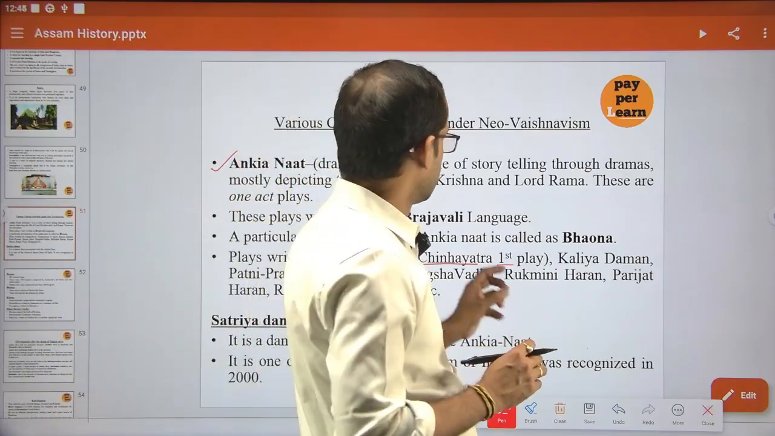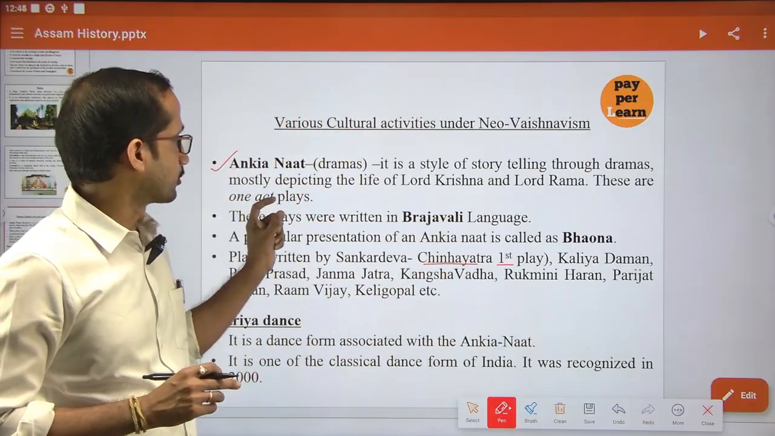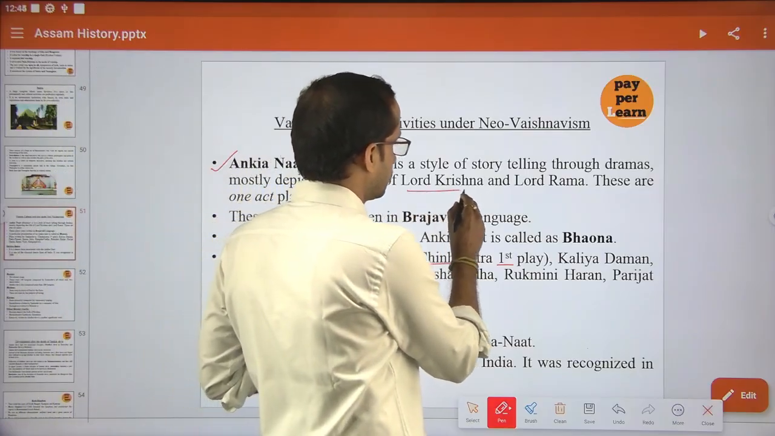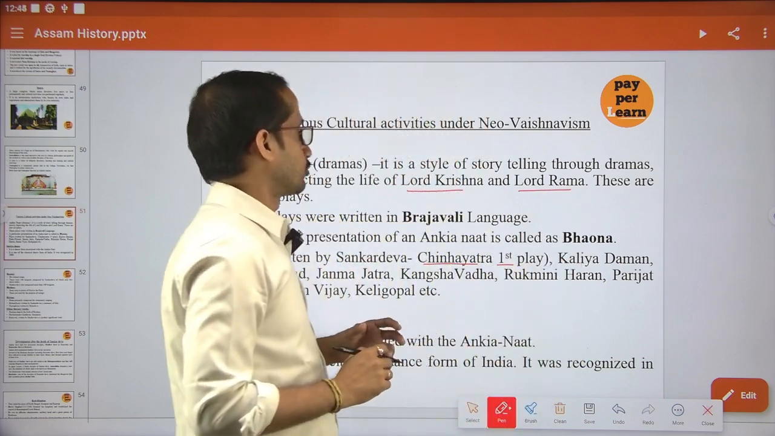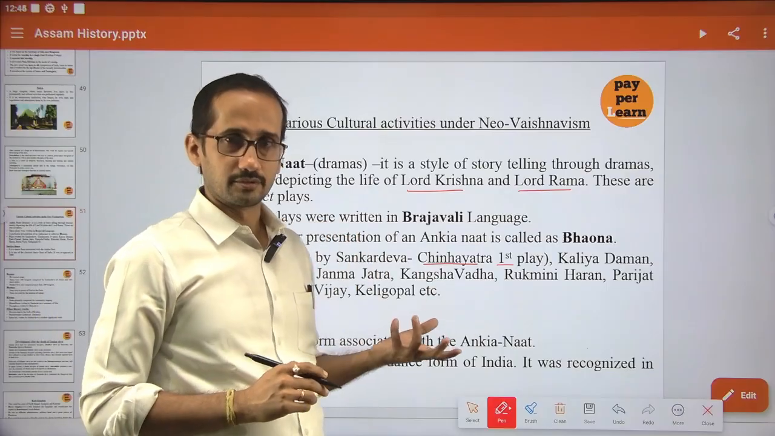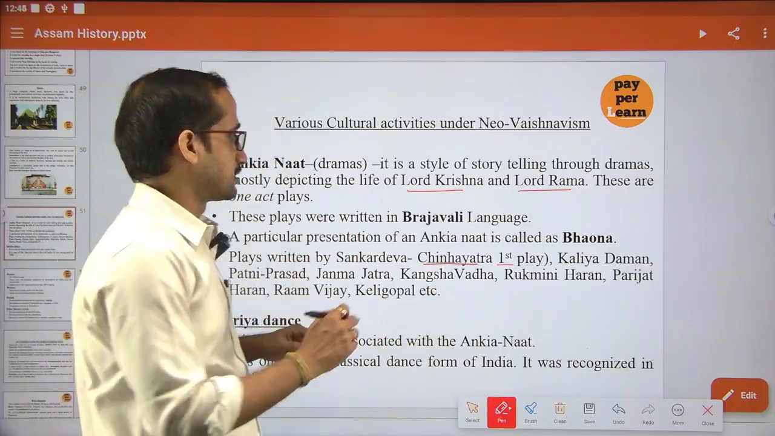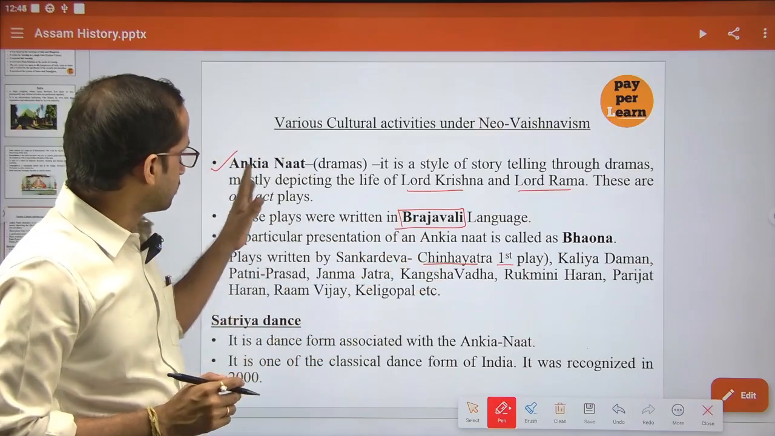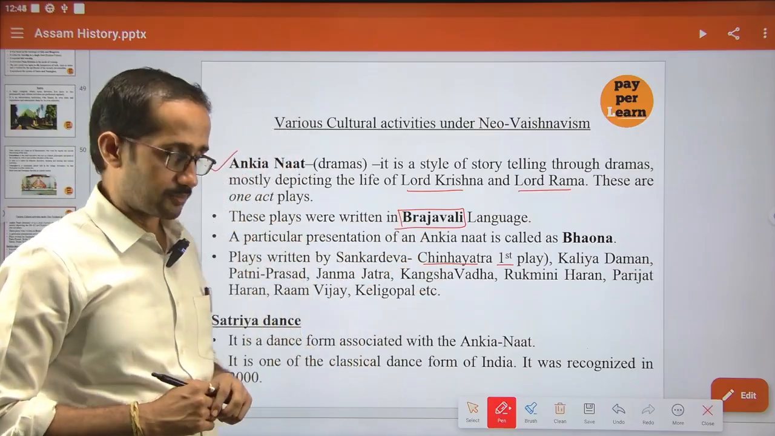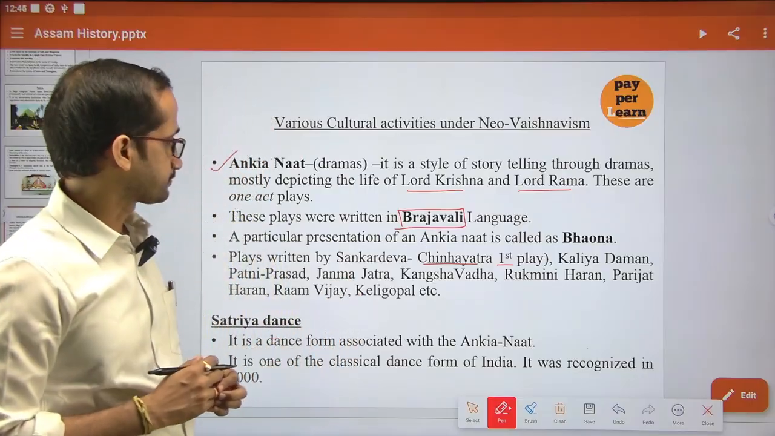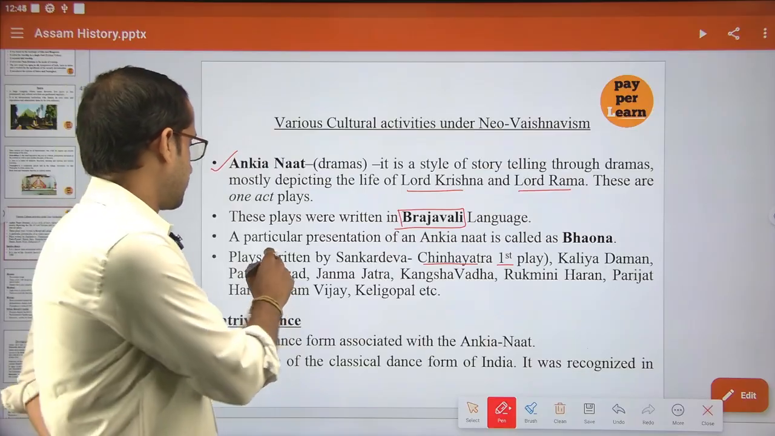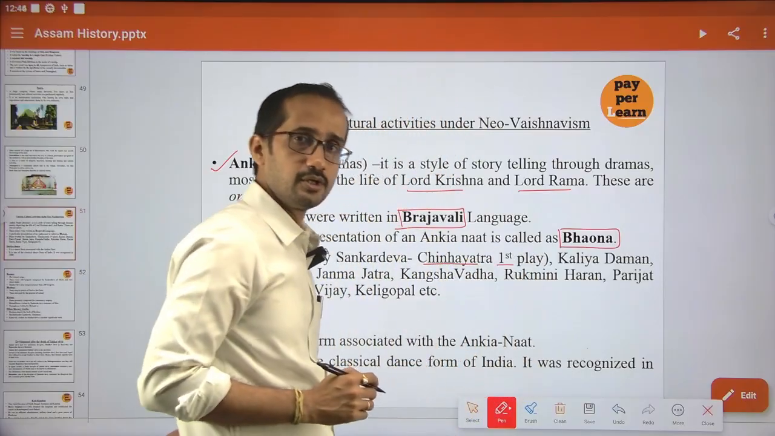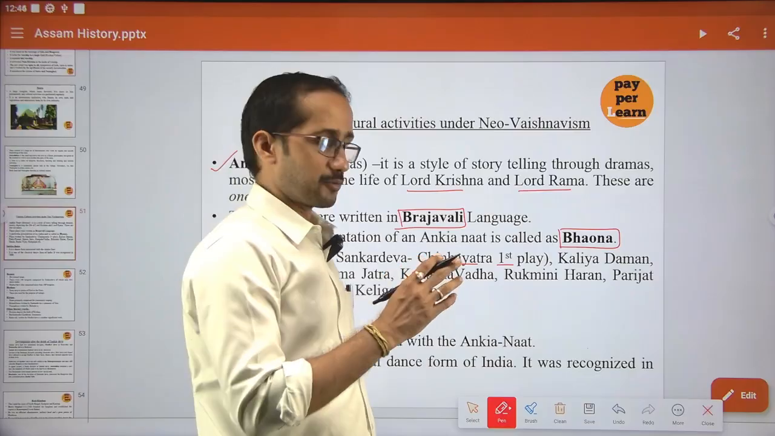One act plays. All these dramas or Onkiya Nath tell the story of Lord Krishna or Lord Rama through drama, mostly depicting their life. And all these plays are written in the Brajavali language. The language used to write this drama or Onkiya Nath was Brajavali Bhasha. A particular presentation of Onkiya Nath is called Bhavna. We know Bhavna, no? Bhavna is performed in the Namghar.